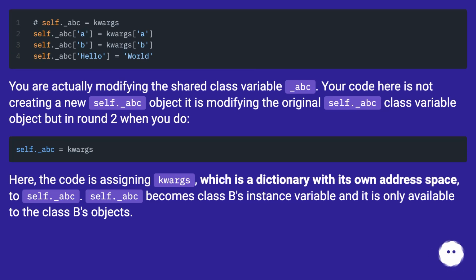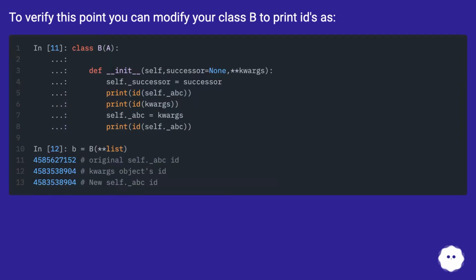Here, the code is assigning quarks, which is a dictionary with its own address space, to self._abc. self._abc becomes class B's instance variable, and it is only available to class B's objects. To verify this point, you can modify your class B to print ids as follows.